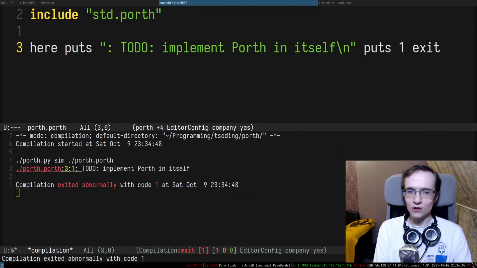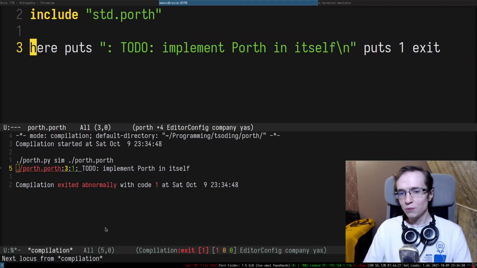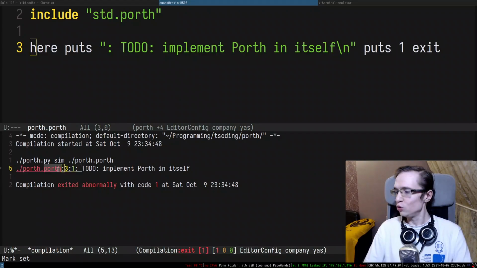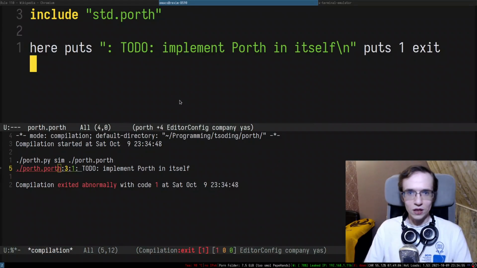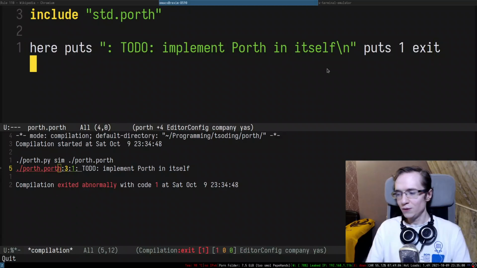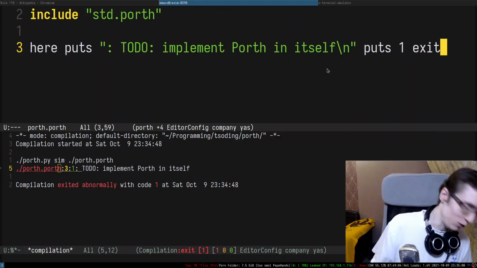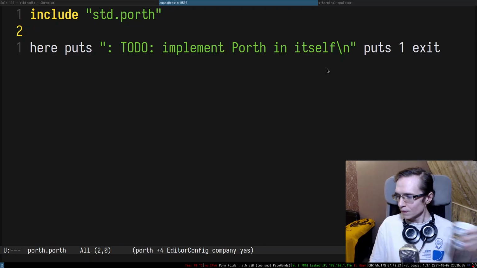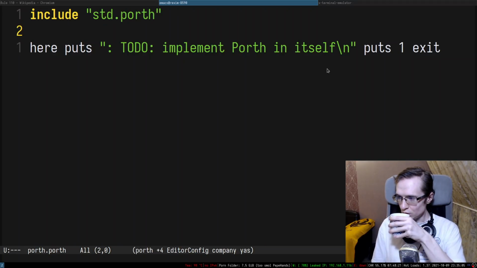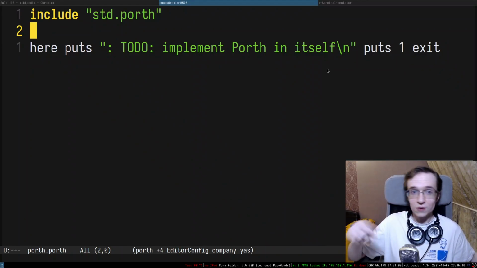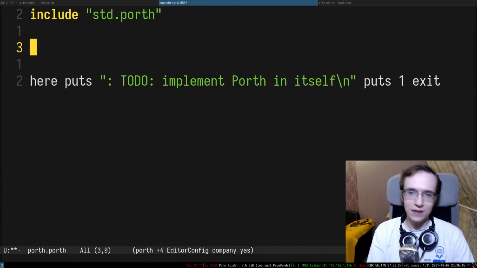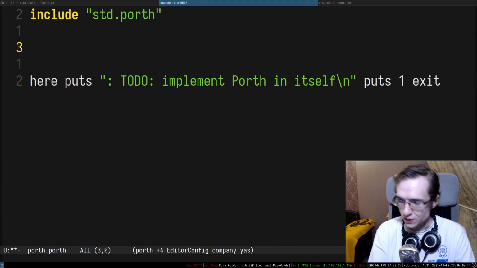And if you try to execute this entire thing, as you can see, it complains implement Porth in itself, and Emacs can parse that, and it allows you to jump in here. So yep. So maybe this is going to be the first TODO that we're going to add to the Porth. So it's pretty much nothing, but we already set ourselves for success. So let's go ahead and start implementing everything.